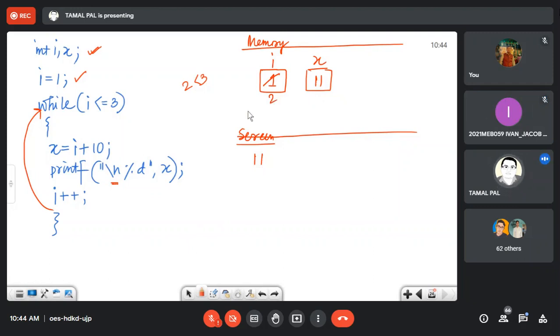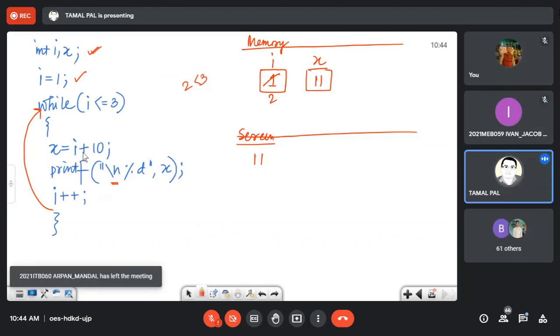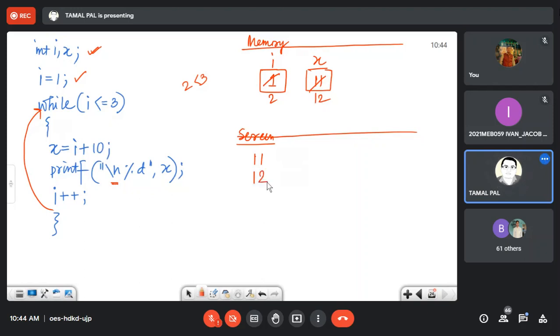I is 2 here, so x is 2 plus 10. That means x will be 12. So I am writing 12 here, no problem. Then I plus plus, I becomes 3.